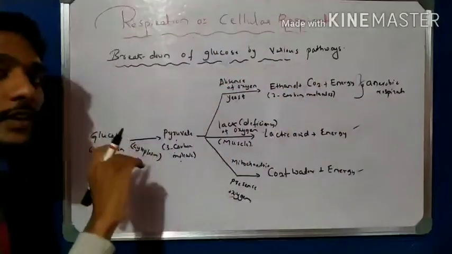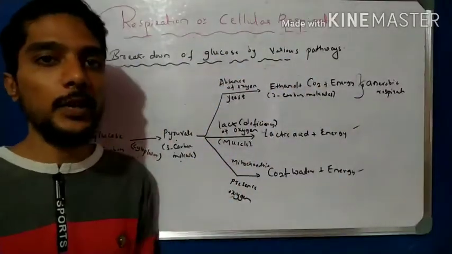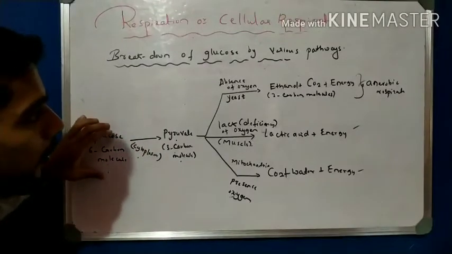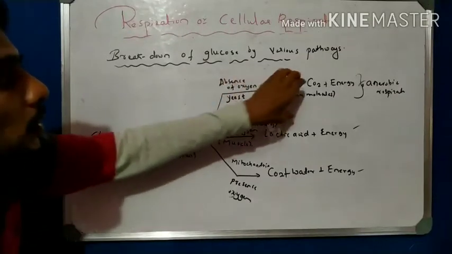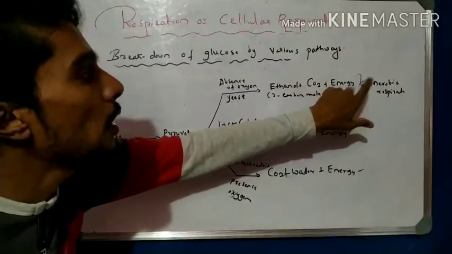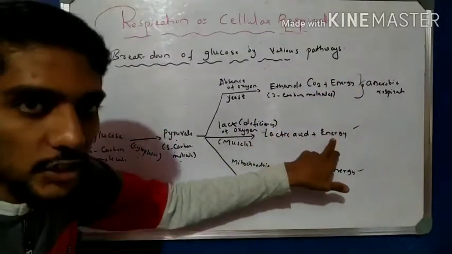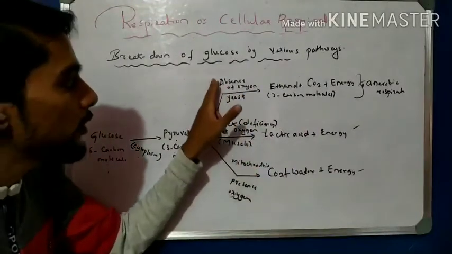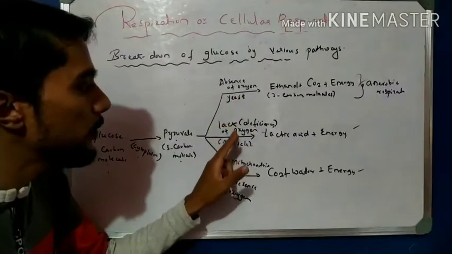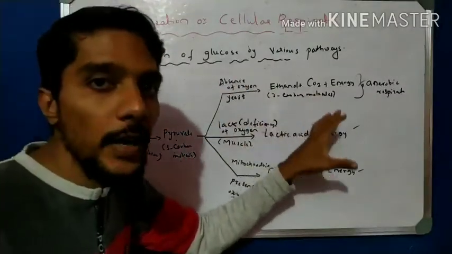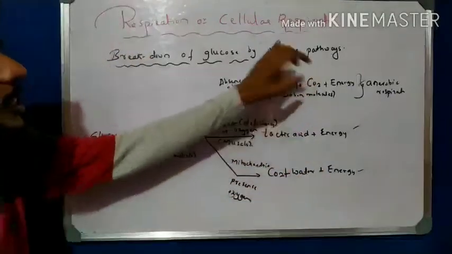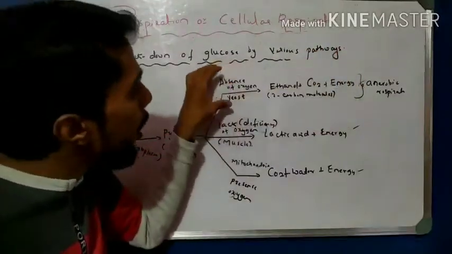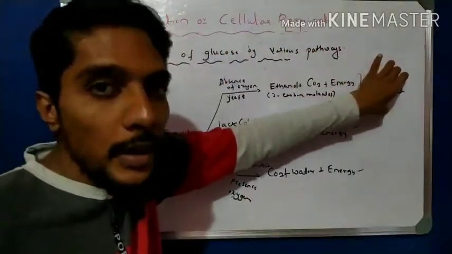In the starting we only wrote that in the absence of oxygen it is anaerobic respiration. But in detail, the process in which glucose, a 6 carbon molecule, is converted into ethanol, carbon dioxide and energy, or lactic acid and energy, both occur in the absence or lack of oxygen. Absence of oxygen takes place in yeast and lack of oxygen takes place in muscles. That is called anaerobic respiration. As for the definition, this one is enough: the breakdown of glucose into ethanol, carbon dioxide and energy in the absence of oxygen is called anaerobic respiration.